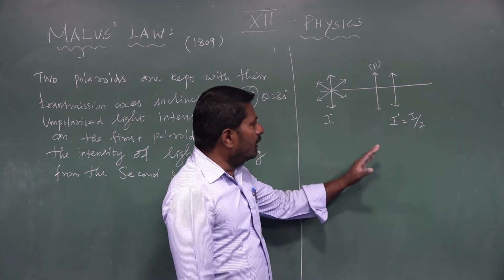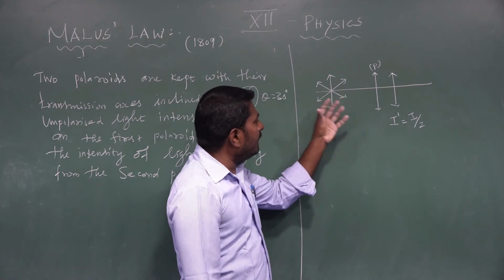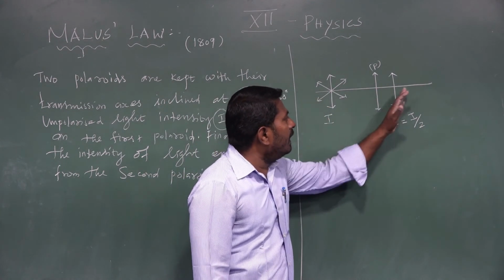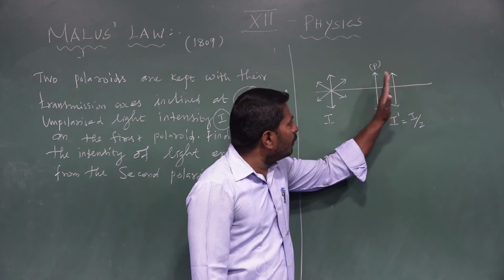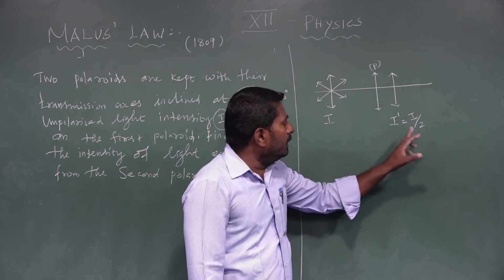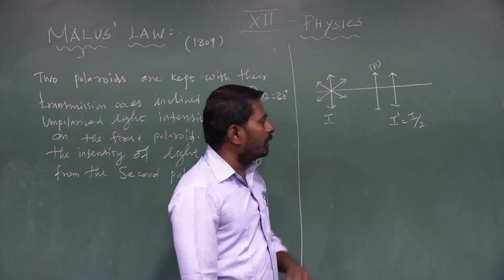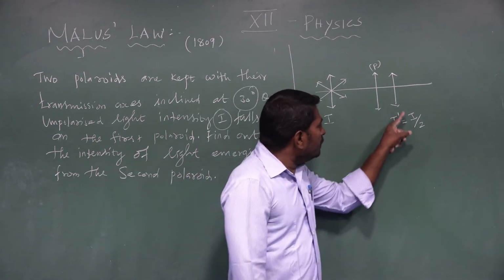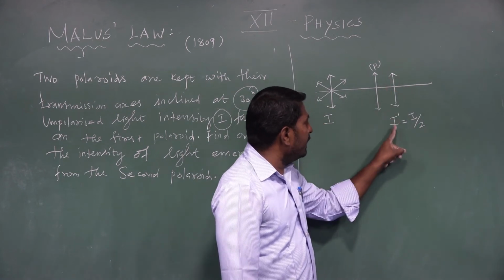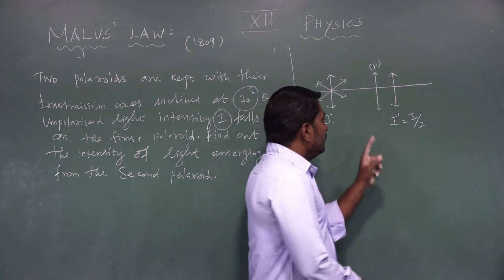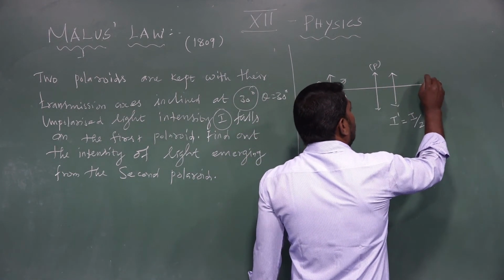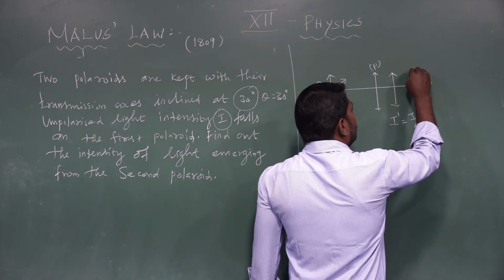This is a general case. Whenever unpolarized light is allowed to pass through the polarizer, the intensity of emergent light from the polarizer is reduced to half compared to the unpolarized light. Now, the intensity of this plane polarized light is I prime. This is allowed to pass through the analyzer.